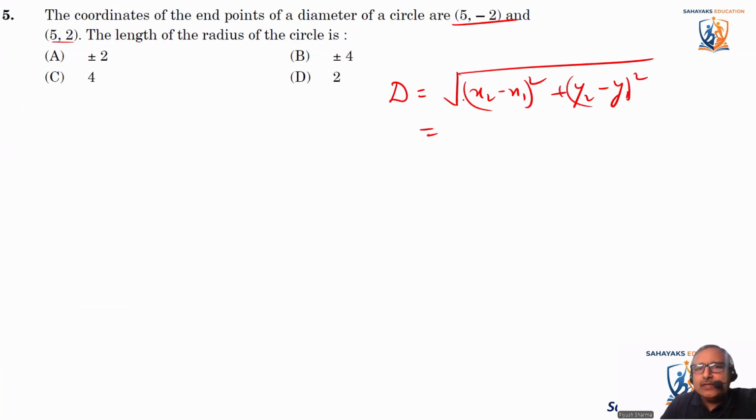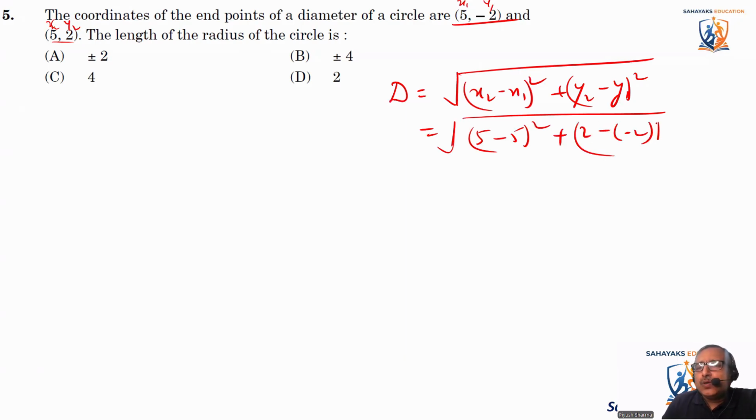So let's put the values. We'll consider this as x1, y1, and then consider this as x2 and y2. Okay, so x2 minus x1, that is 5 minus 5 whole square plus 2 minus minus 2 whole square.